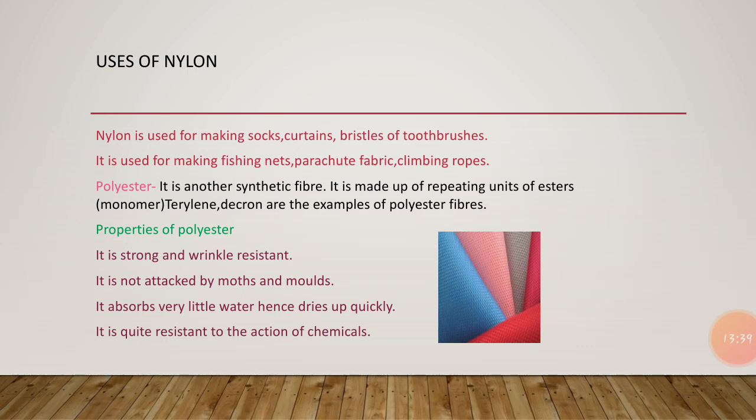Now the next type of synthetic fiber is polyester. Now we will know what polyester is. Polyester is another type of synthetic fiber, and it also consists of many small repeating units, and these repeating units are known as esters. So what is an ester? Ester is a type of monomer, and these ester units combine together to form a long polymer chain, and that polymer is known as polyester.